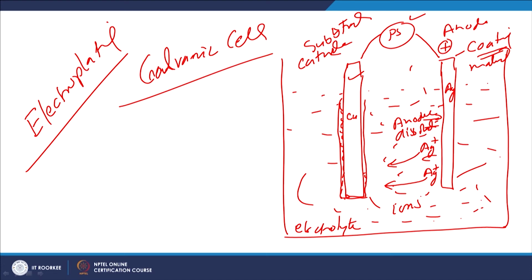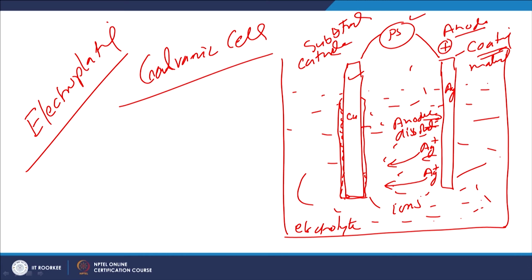So, in this case basically the dissolution of the material from the anode takes place, and during this process the material gets transferred through the electrolyte and deposited onto the surface of the substrate at the cathode to develop the coating.